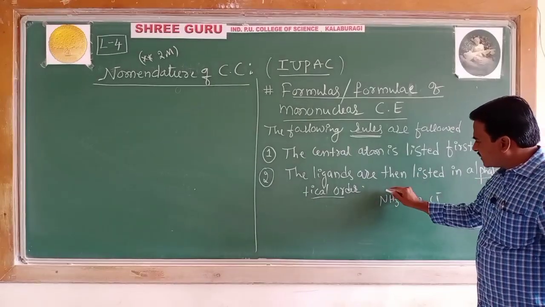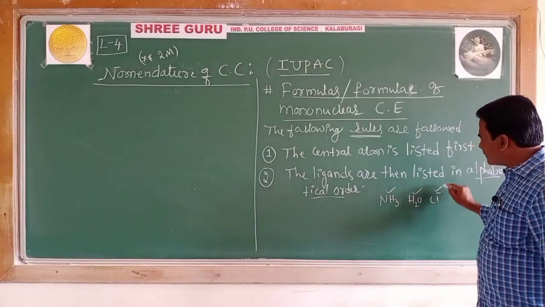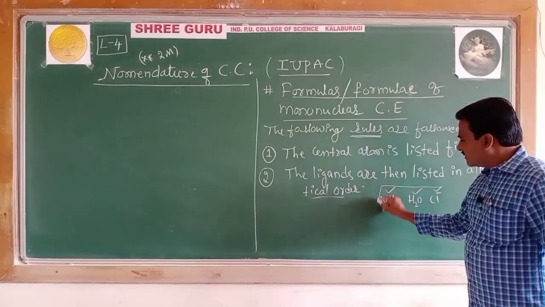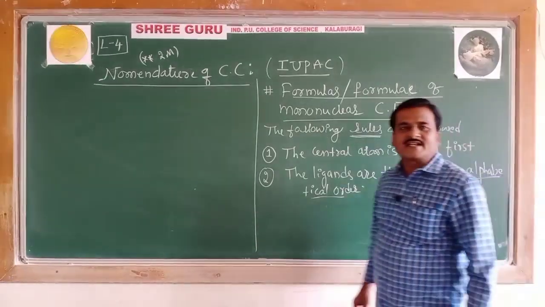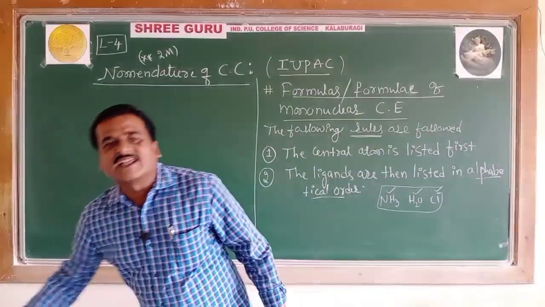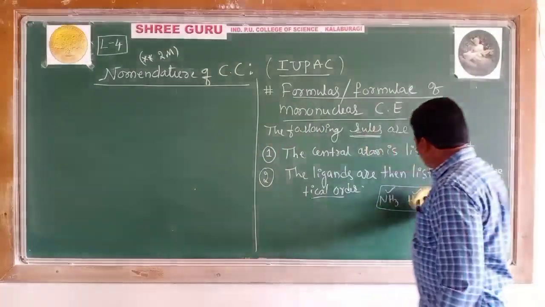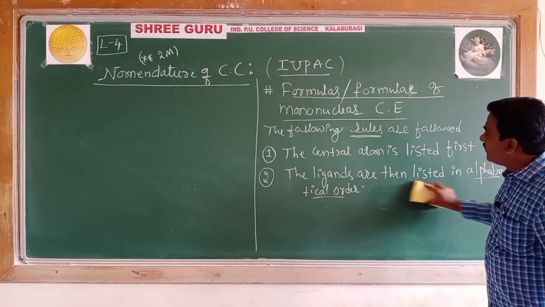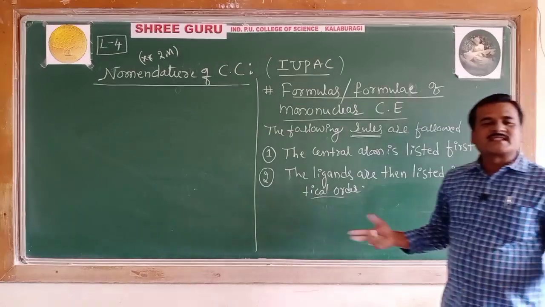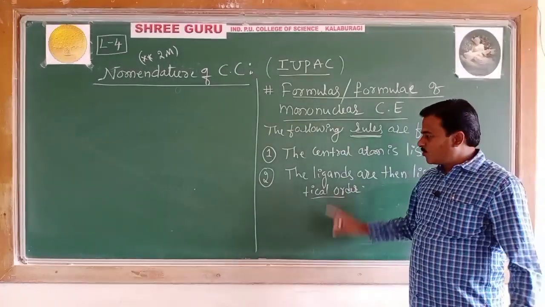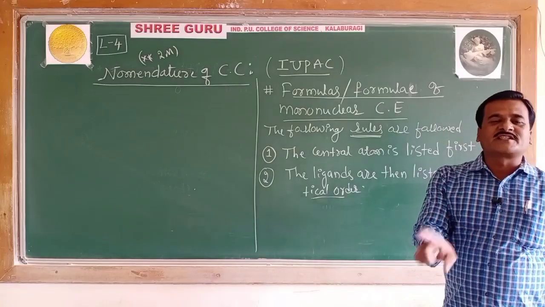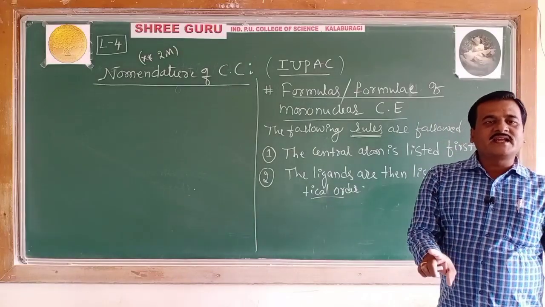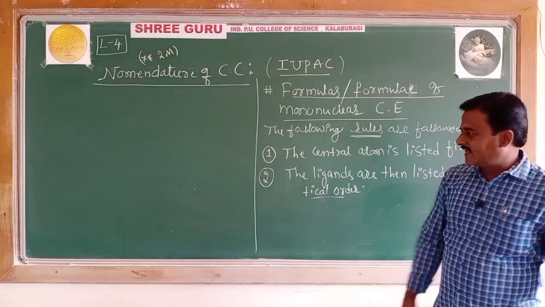The order is first amine, next aqua, next chlorido. The order does not depend on the charge carried by the ligands. They are arranged alphabetically, and the position of the ligand is not influenced by the charge it carries.